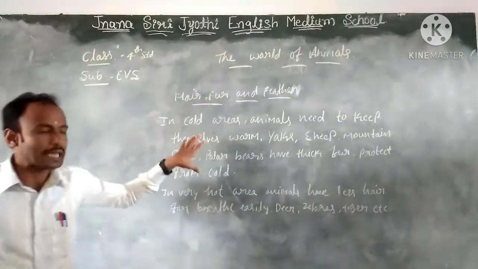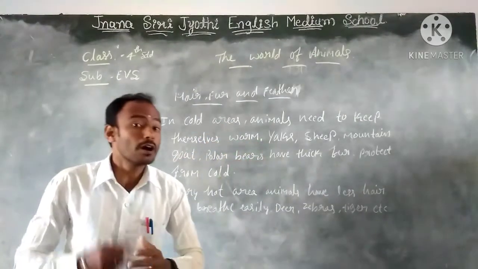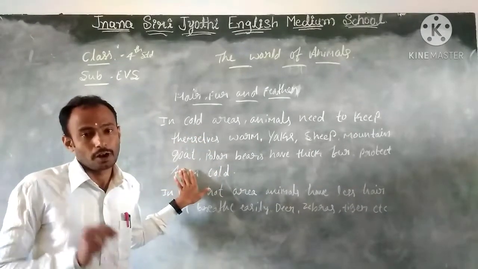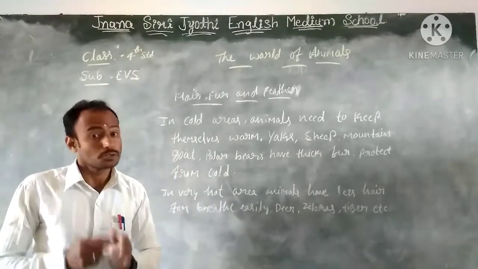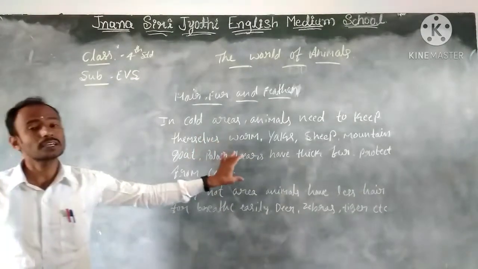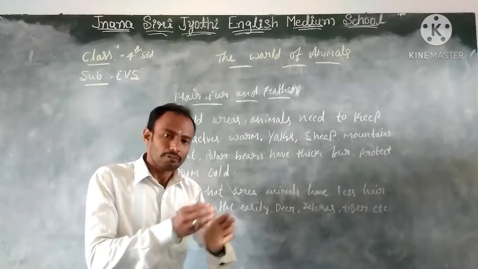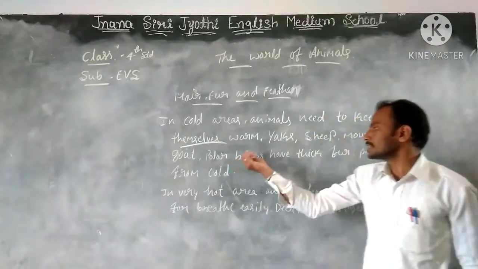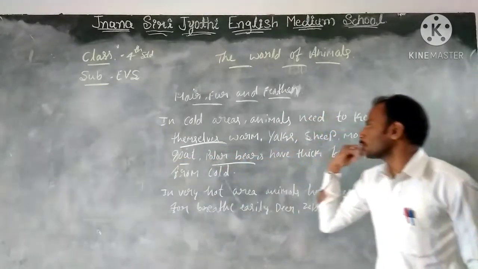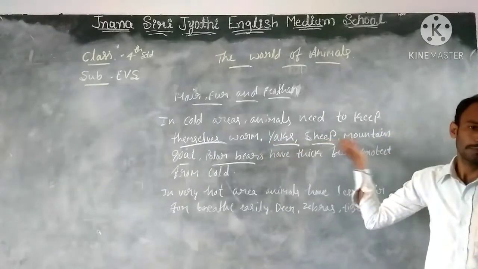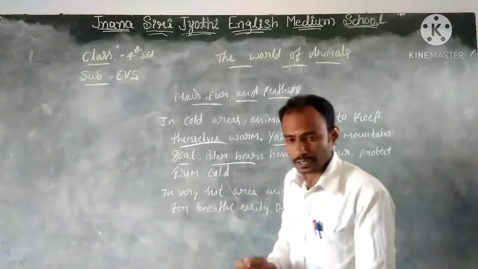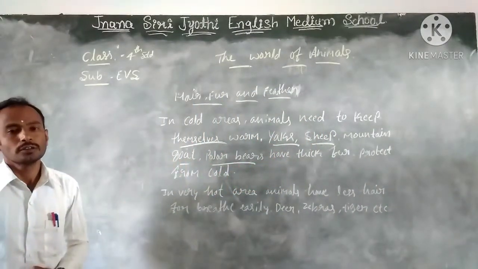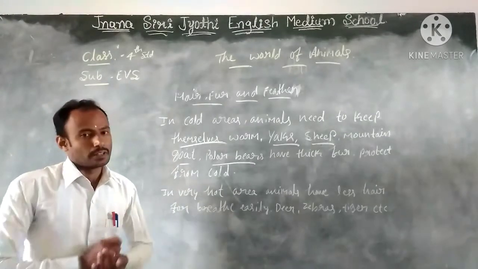These animals have thick fur to protect themselves from the cold atmosphere or cold weather. That's why these animals have thick fur. That thick fur protects them. Animals like the polar bear, mountain goat, yak and sheep have thick fur to protect them from the cold wind or cold weather.